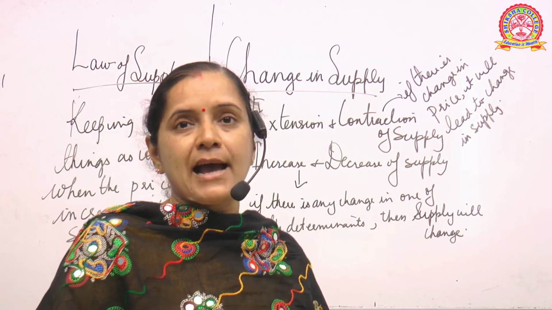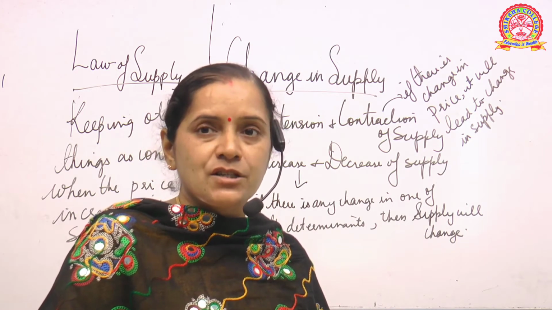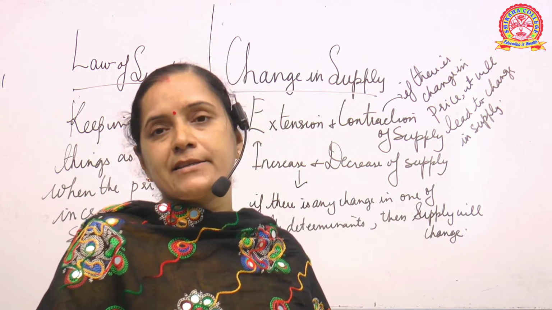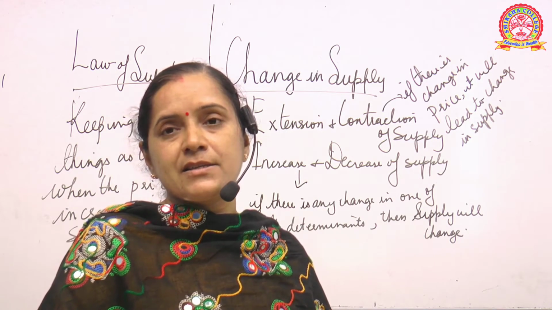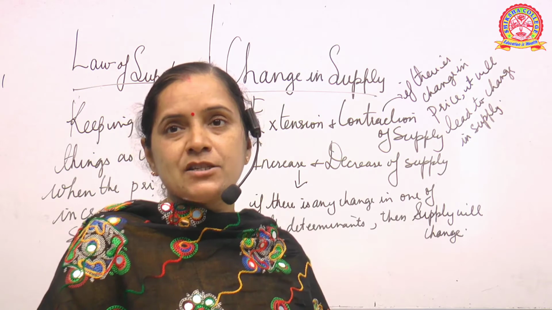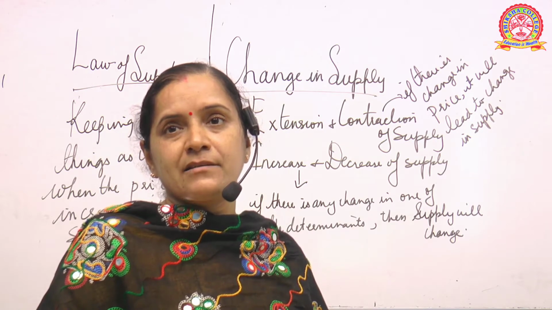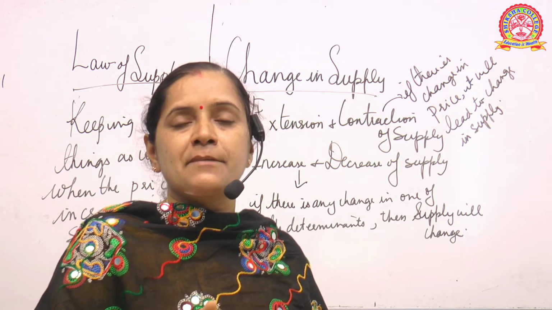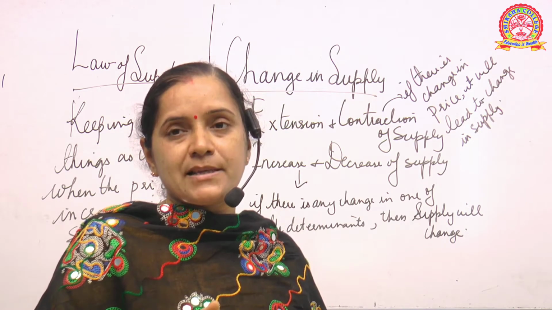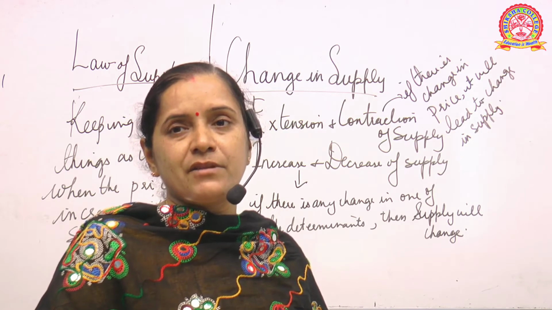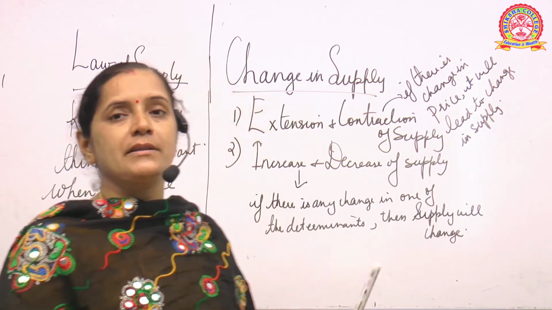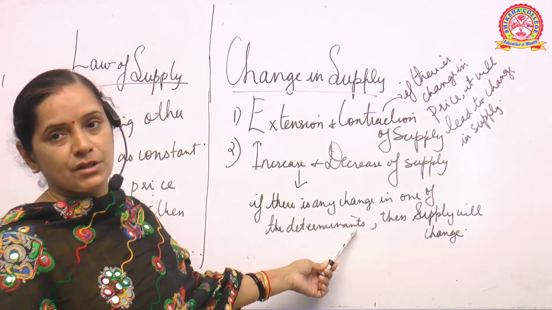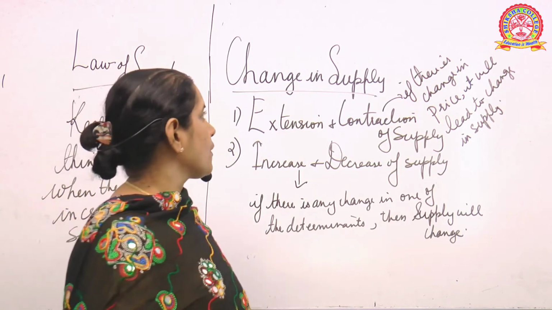Change in supply is either in case of extension or contraction of supply, or in case of increase or decrease of supply. Extension and contraction explain that even if the price changes, supply changes, and the concept of increase and decrease of supply says that if there is a change in one of the determinants, then also the supply is going to change. Is it clear?